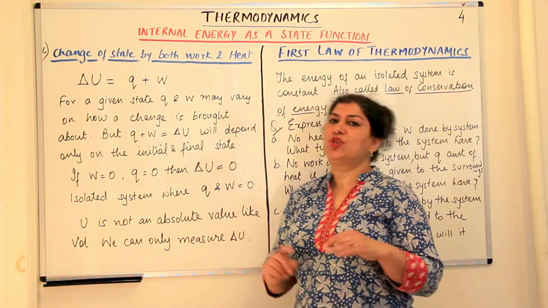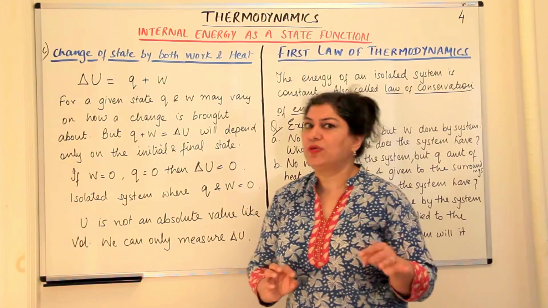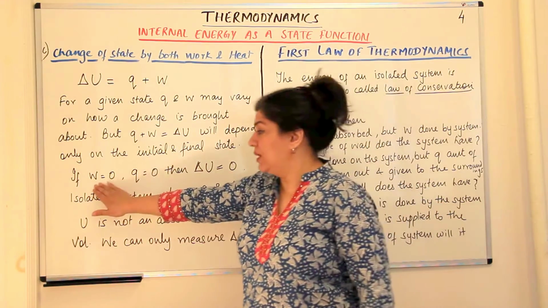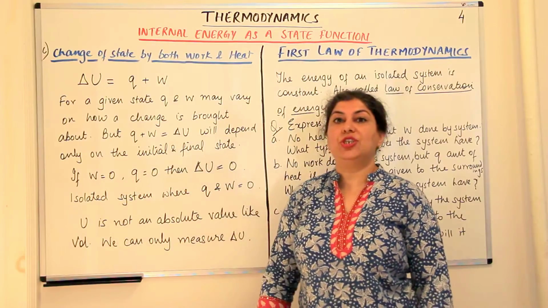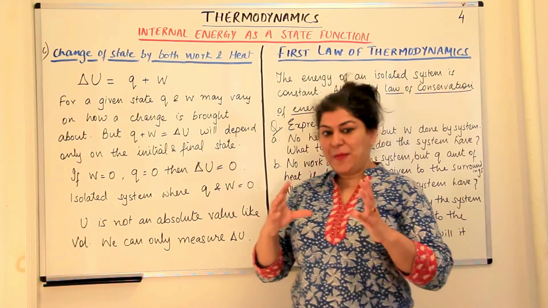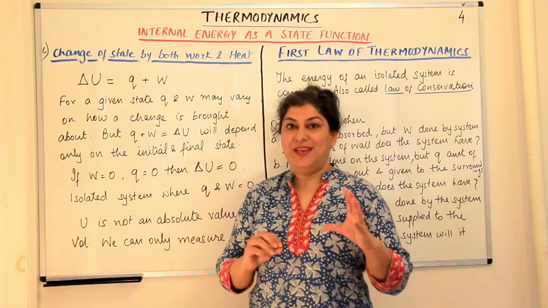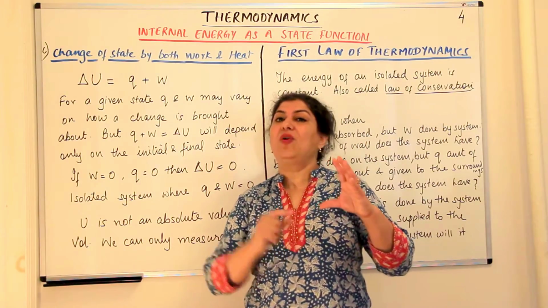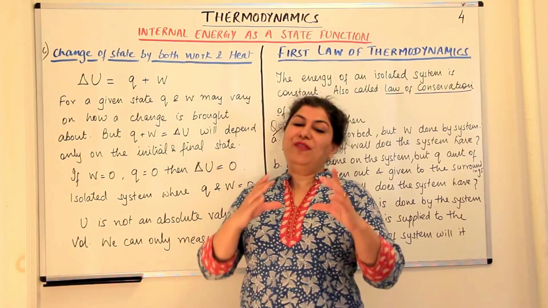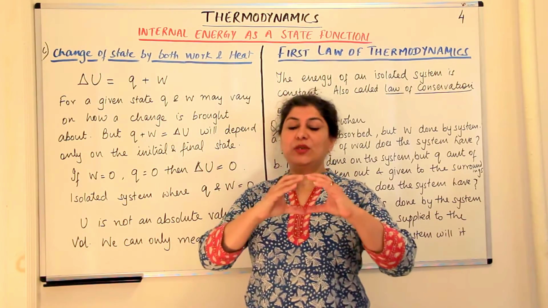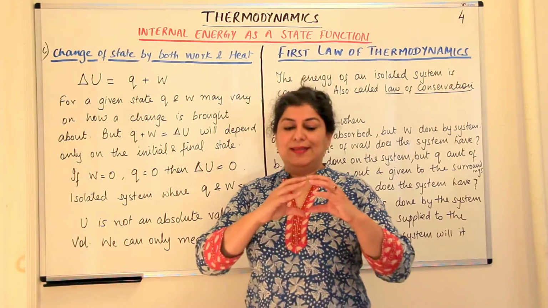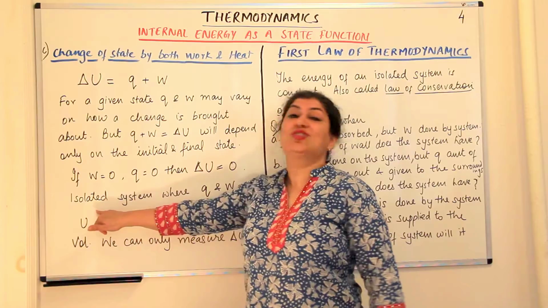In the second situation we said we're using only heat to bring about the internal energy change. What if there is no work done and no internal energy change? Then what kind of a system would it be? In an adiabatic system, heat could not enter. But we had a pedal or an immersion rod which was causing the work to be done. So now if you have a system which has adiabatic walls but even work cannot be done, then such a system would be called an isolated system.